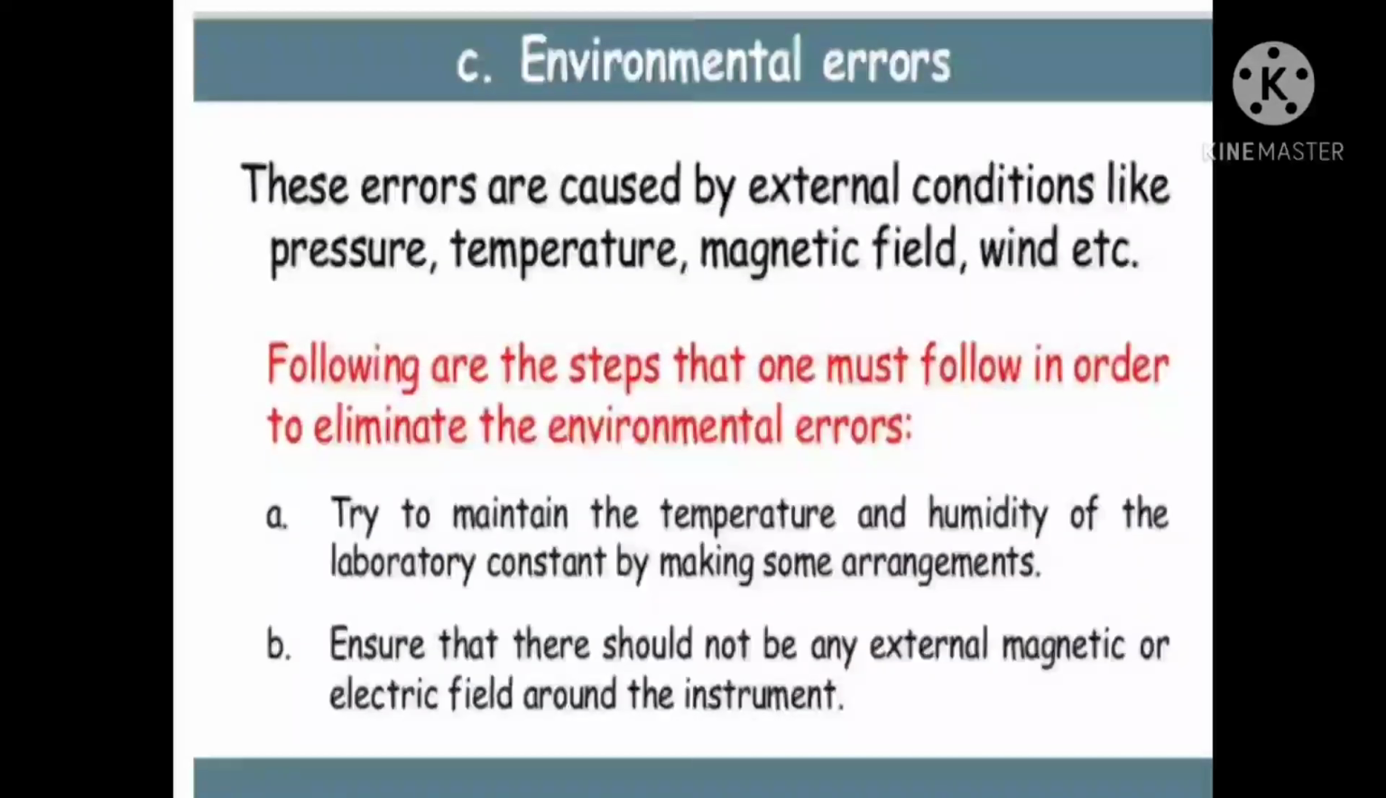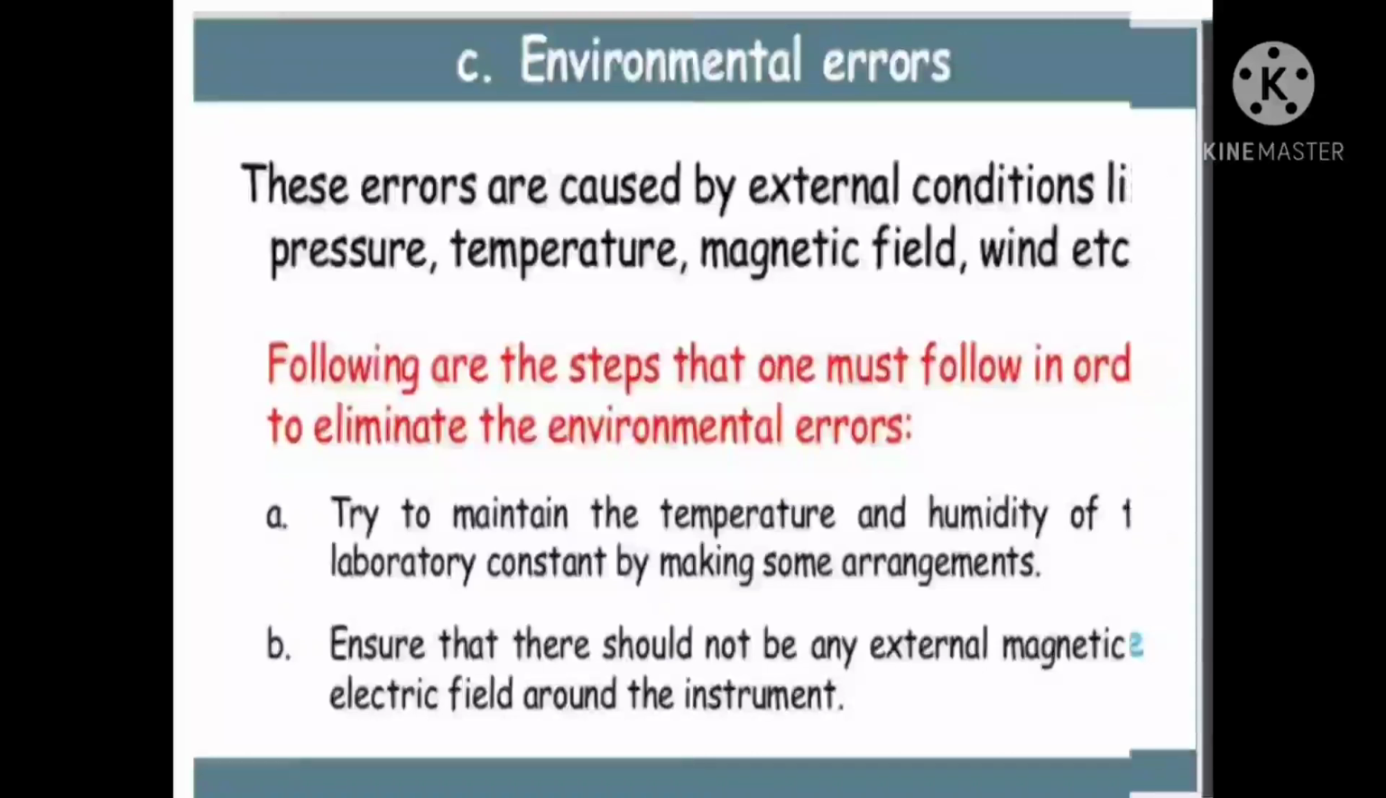Next one is environmental errors. These errors are caused by external conditions like pressure, temperature, magnetic field, wind, etc. Following are the steps that one must follow in order to eliminate the environmental errors. Try to maintain the temperature and humidity of the laboratory constant by making some arrangements. Ensure that there is no external magnetic or electric field around the instrument. You can avoid the environmental errors if you take these precautions.